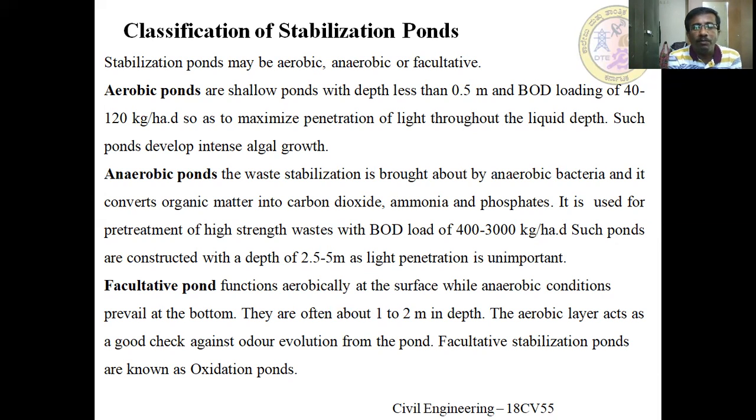They are often about 1 to 2 meters in depth. The aerobic layer acts as a good check against the odor emission from the pond. Facultative stabilization ponds are also known as oxidation ponds. So in this pond, what happens? Aerobic decomposition takes place, anaerobic decomposition also takes place, and a combination of both aerobic and anaerobic, meaning facultative, decomposition is also carried out in the system.